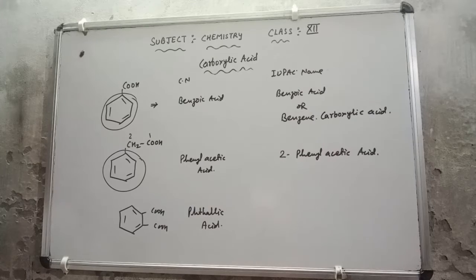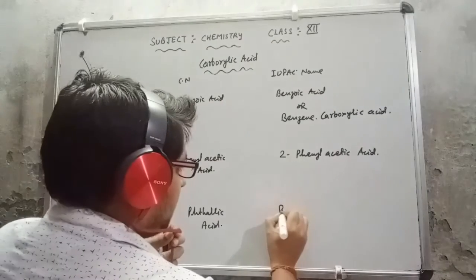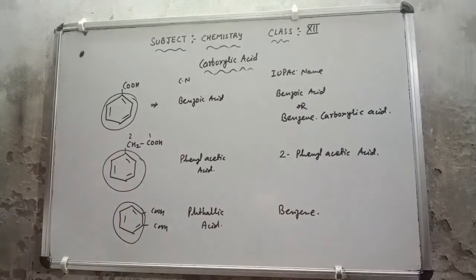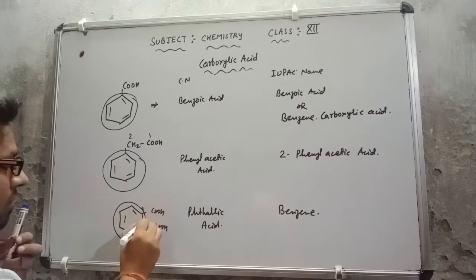Now I want to give the IUPAC name, so how do I give it? Suppose this is the benzene. On which numbers are the carboxylic groups lying? I can say this is number 1 and this is number 2.